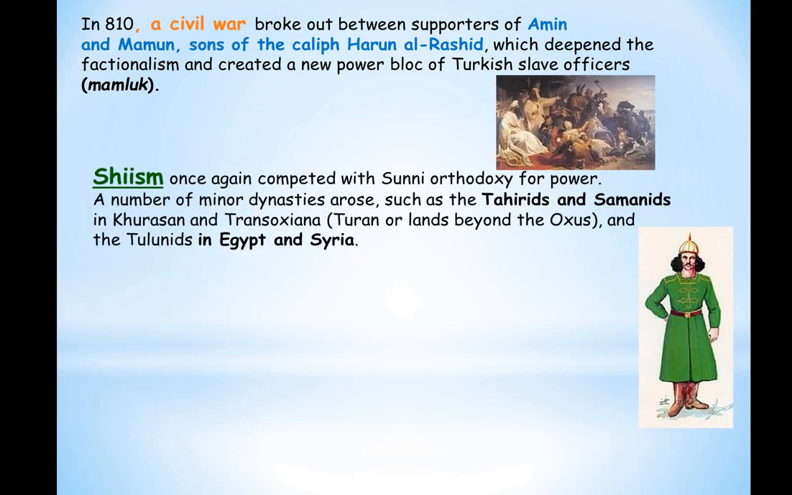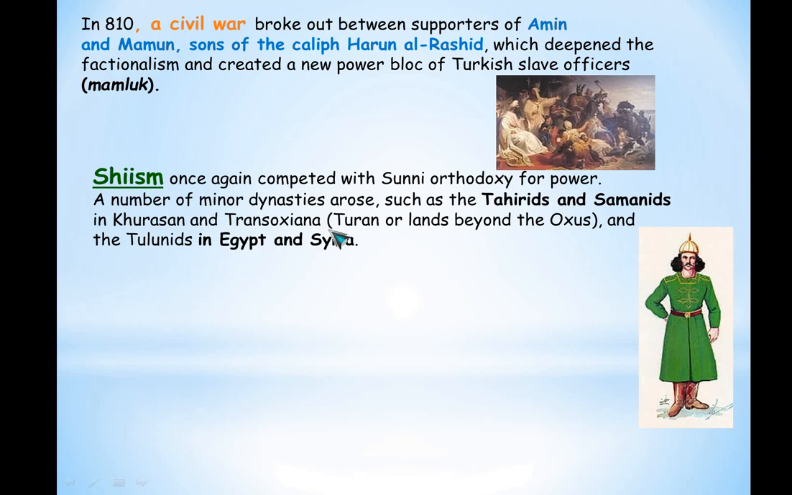Now you must have heard of the two divisions within Islam itself, the Sunnis and the Shias. There was also conflict between these two groups, the Shias and the Sunnis. Shiism competed with the Sunni orthodoxy. Sunnis were more orthodox, more conservative, and they competed for power. And so many dynasties arose.